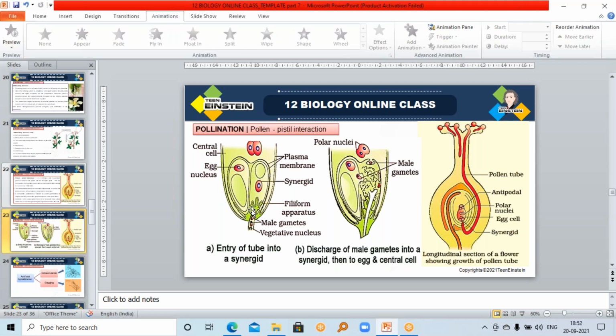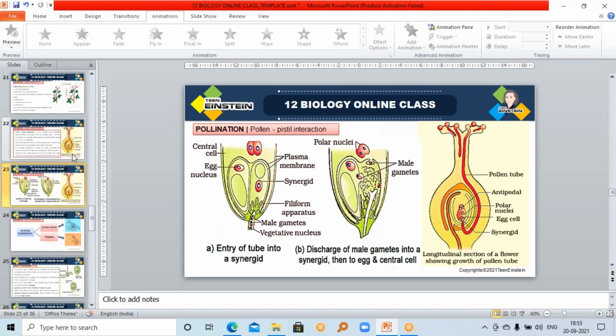Keep it for 10 to 15 minutes, and after that you can observe the slides under the microscope. Even in low magnification you can see tube-like structures growing out of the pollen grain. Those are the pollen tubes. That's how you do the pollen germination experiment.